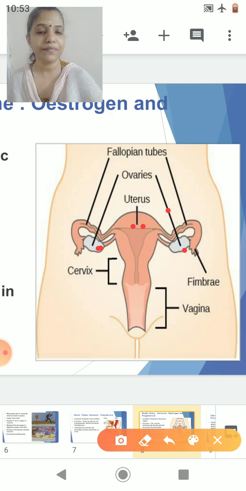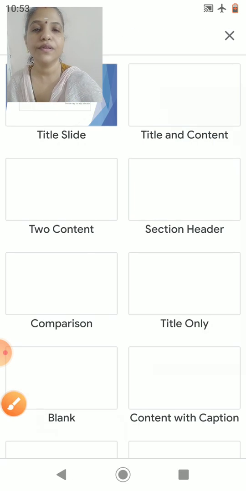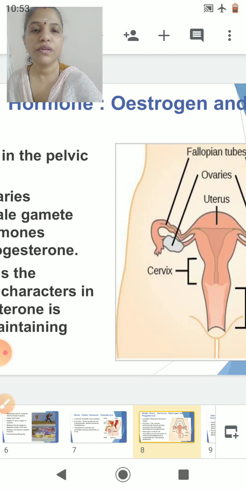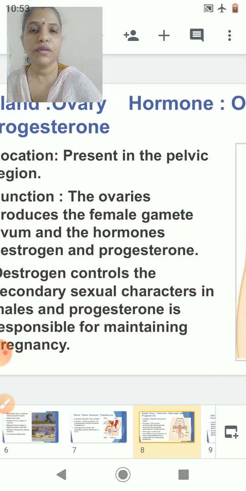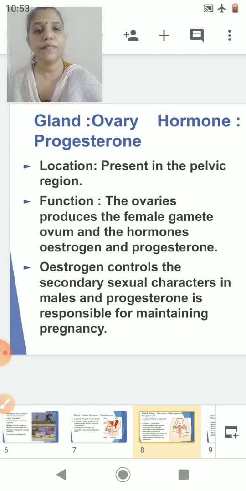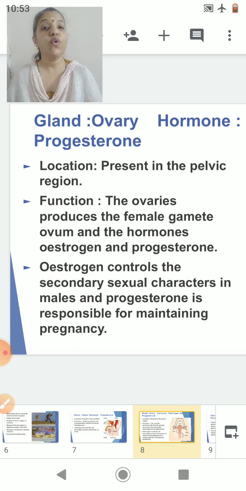Now the ovary. The ovaries are present in the pelvic region. Function: the ovary produces the female gamete, the ovum, and the hormones estrogen and progesterone.